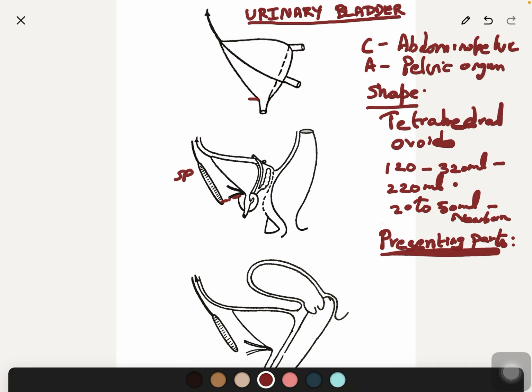These are the images of the empty and contracted bladder, which is tetrahedral in shape.